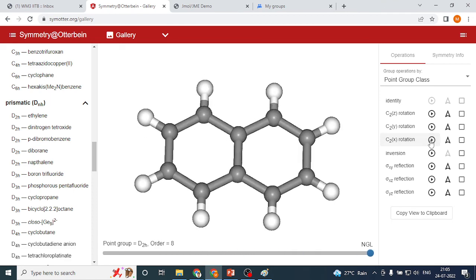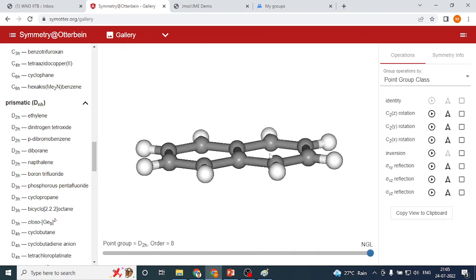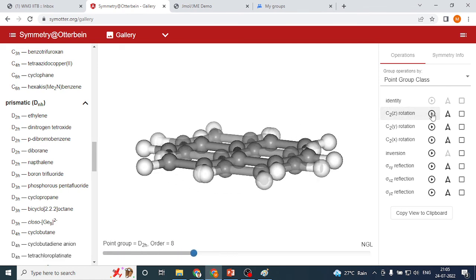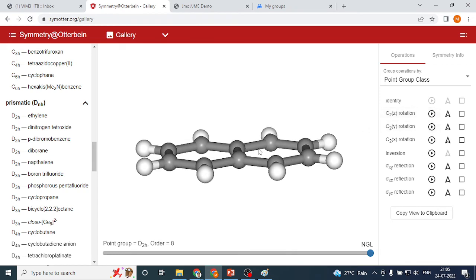So like this, and also you have a Z axis. See, it's perpendicular to the plane of the molecule. So overall there are 3 C2 proper axes of symmetry.